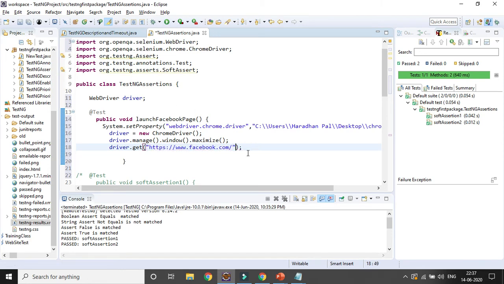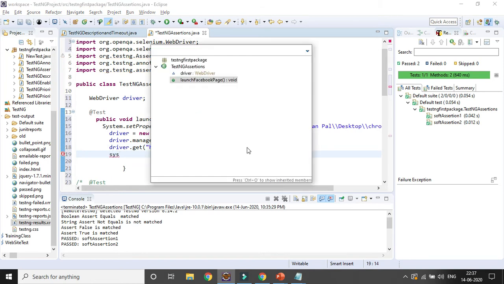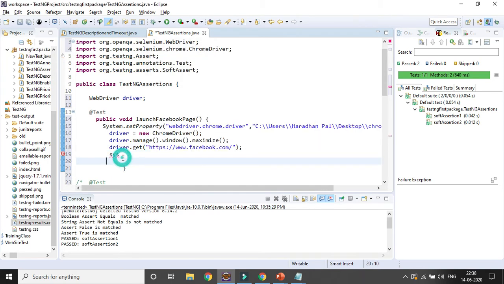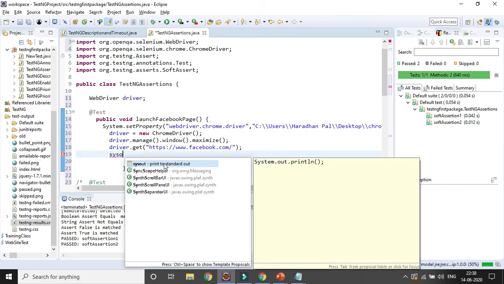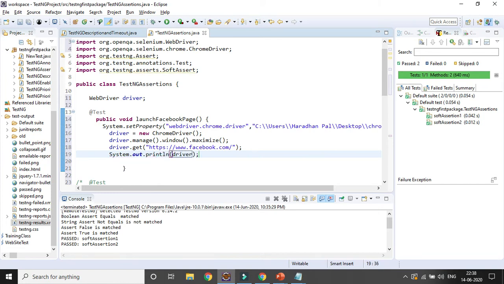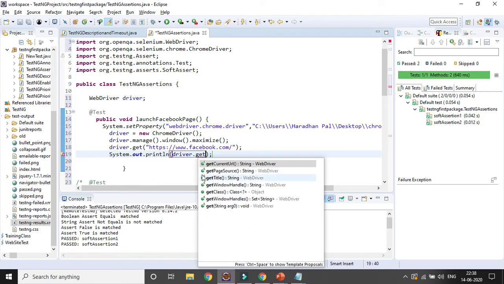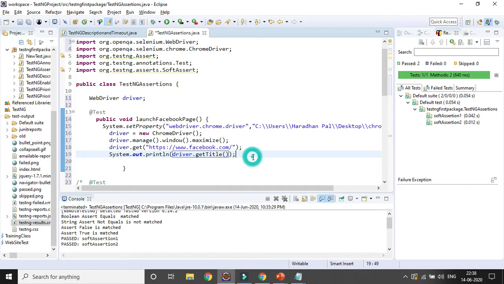Once the Facebook URL is loaded, I can also print the title. How can you get it? System out println, driver dot getTitle. I want to get the title, then using the hard assertion I want to verify whether my title is getting matched or not. In case it is not matched, obviously it will fail and it will not proceed to the next step.